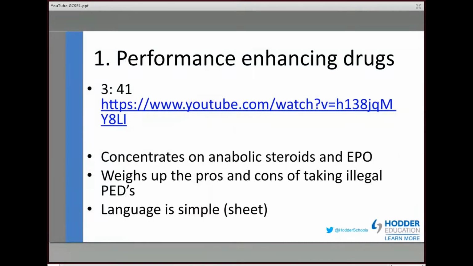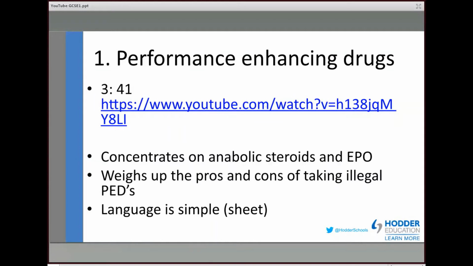So what we've got, first and foremost, the first one is on performance enhancing drugs. You can see there it's 3 minutes and 41 seconds long, so not too onerous a task for the students, and the hyperlink is included there, as it is in the sheets that go with this presentation. This particularly focuses and concentrates on the concepts of anabolic steroids and on EPO.